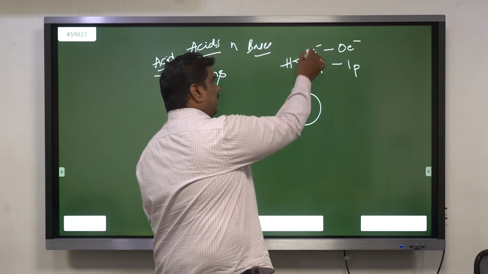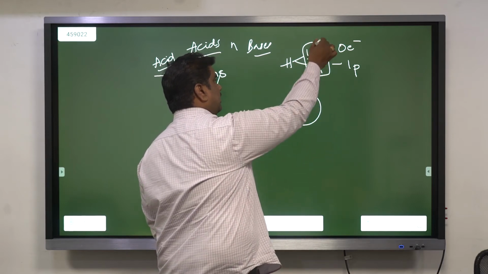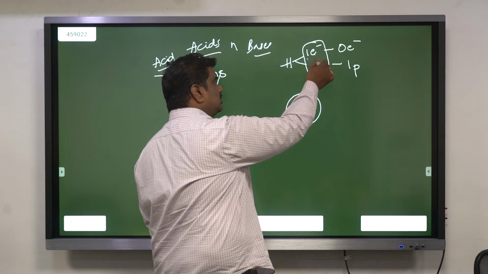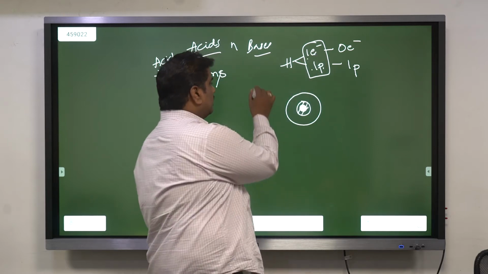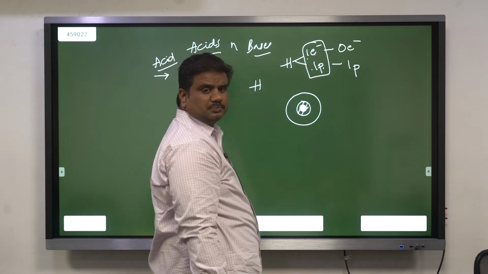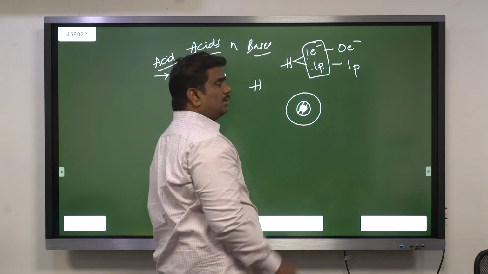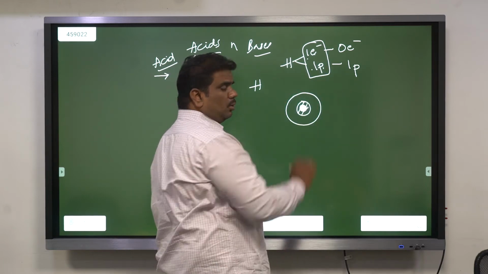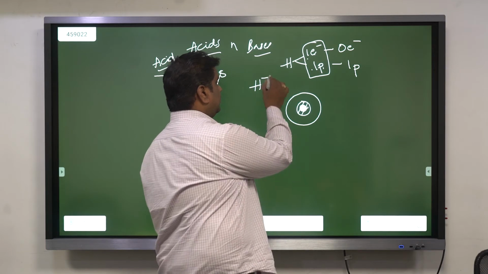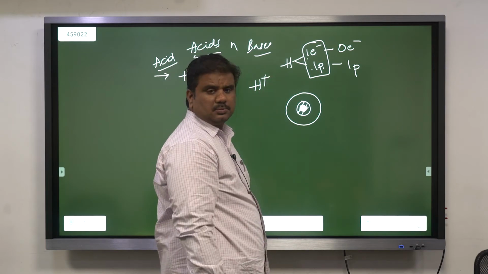Here, as long as the electron is present, positive charge and negative charge are both equal. So you simply write it as H. The moment it loses one electron, positive charge is more. That is the reason why you write this one as H plus.